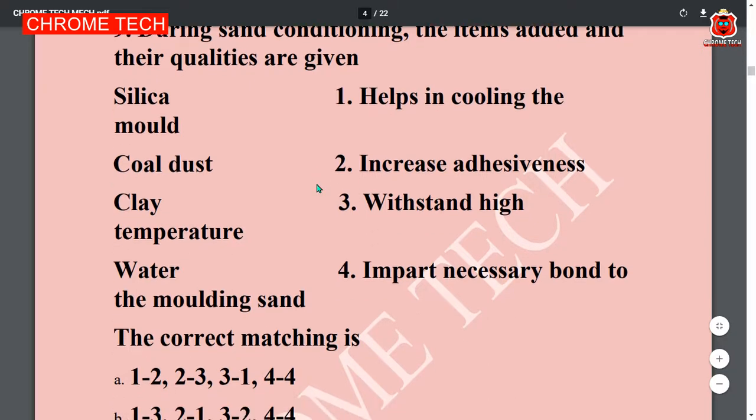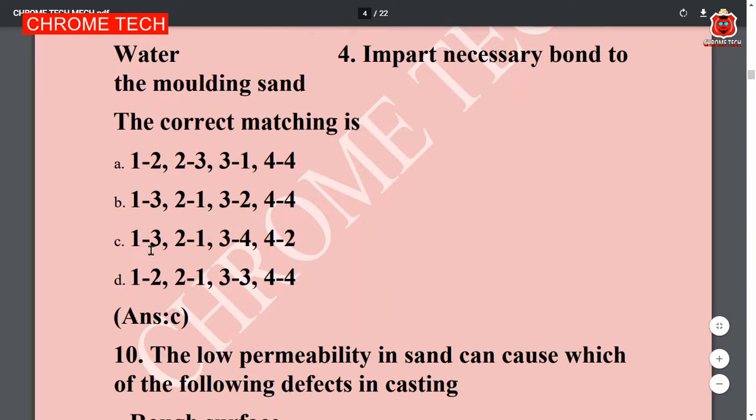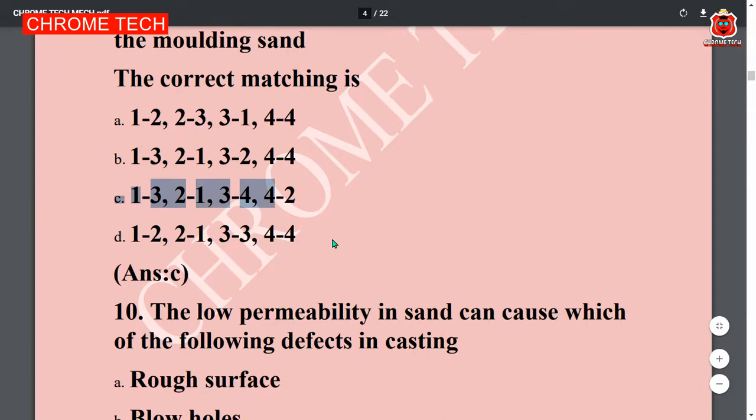Write it in your note, this question. And this is the correct answer. Match this format: 1 3, 2 1, 3 4, 4 2. This is option C, the correct answer. Match it in your note and study.